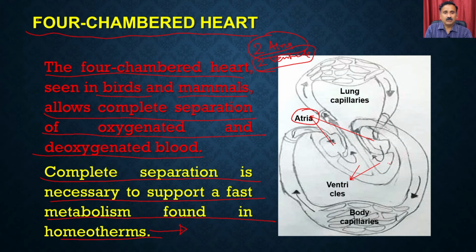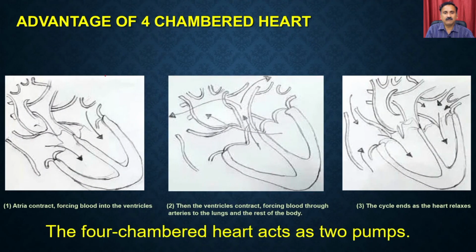Now, what is the advantage of the four chambered heart? The major advantage of a four chambered heart is that it actually acts as two pumps. So it's not a single pump, it can be further divided into two pumps. For example, when the atria contract, they force the blood into the ventricle. So this is going to enter into the ventricle. This is the ventricle, this is the atria.